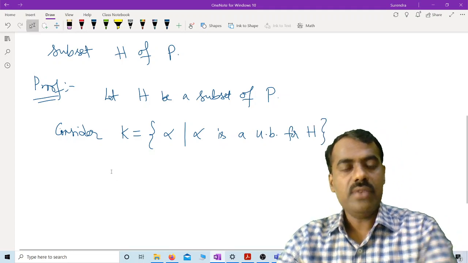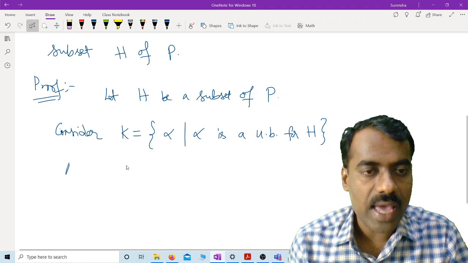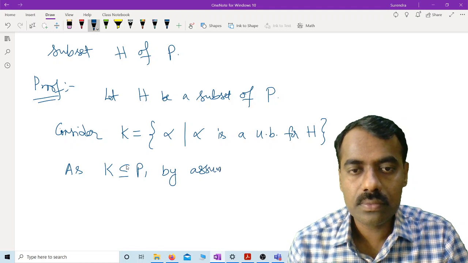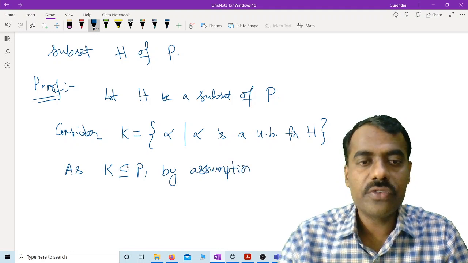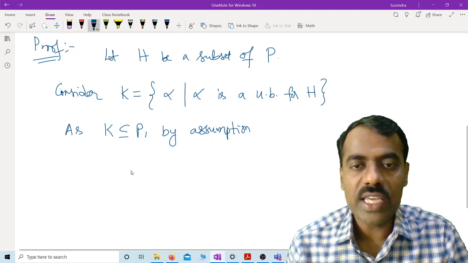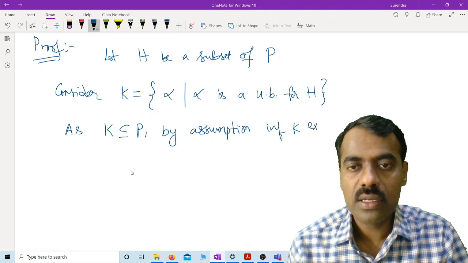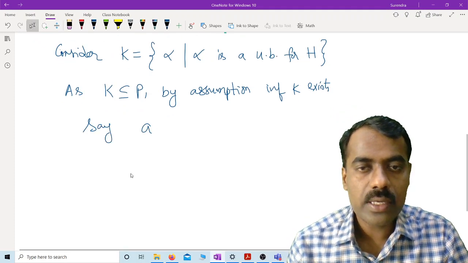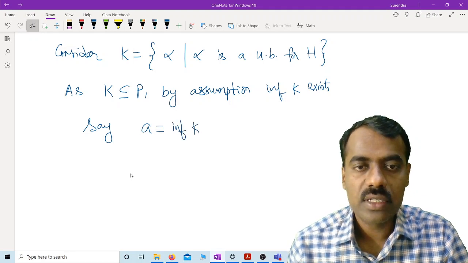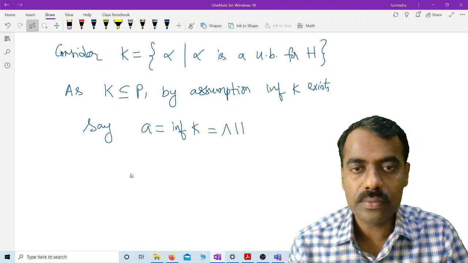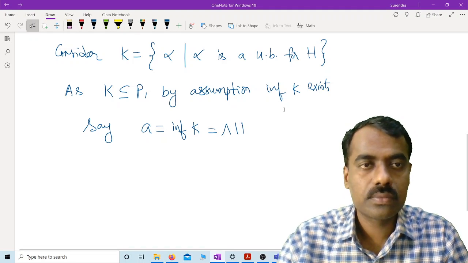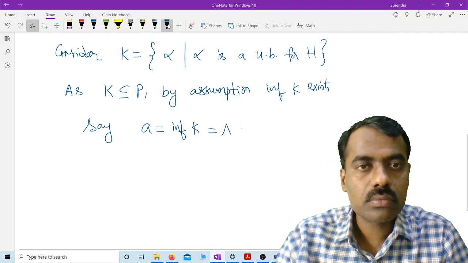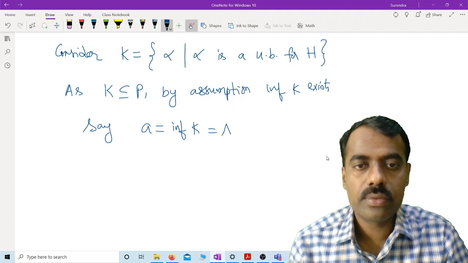Because K is a subset of P, by assumption, the infimum of K exists. So we can call it A, equal to the infimum of K, or you can call it the meet of K; this is just a notation.